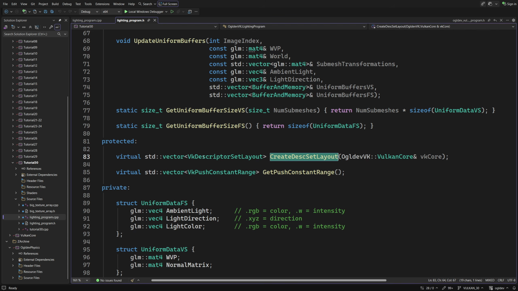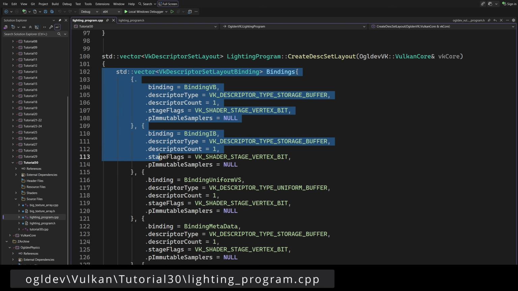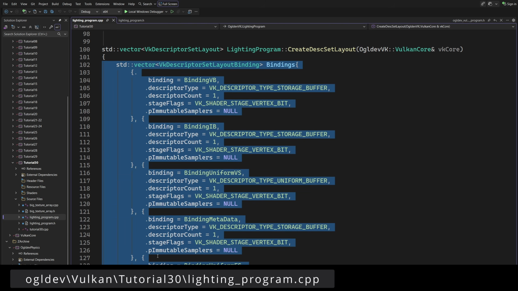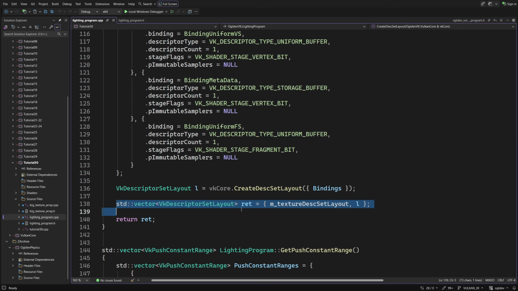Previously, this function simply returned the layout handle. Now it returns a vector of handles. This allows us to support multiple sets. This function creates the same binding points, minus the texture, and returns a vector of layout handles with two elements. The first one is for the textures. This guy is a new private attribute which is set by the layout from the BigTextureArray class. The second layout is the one that was created locally here.